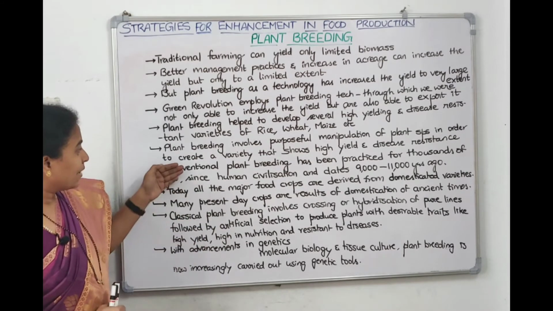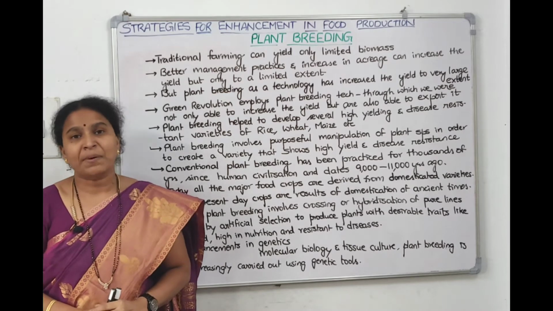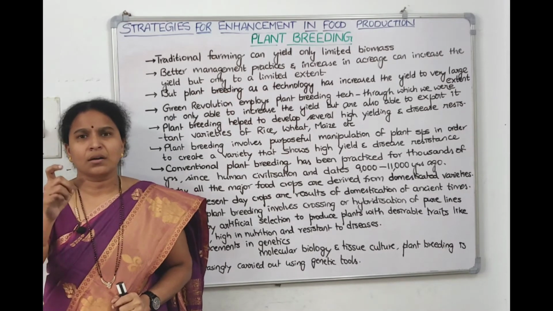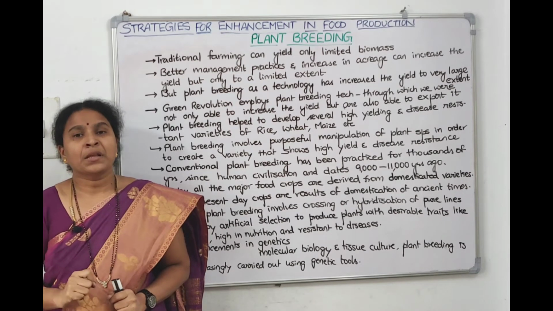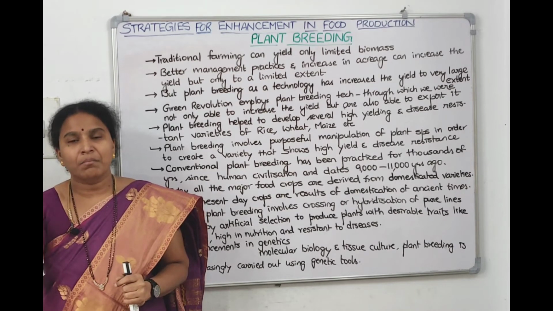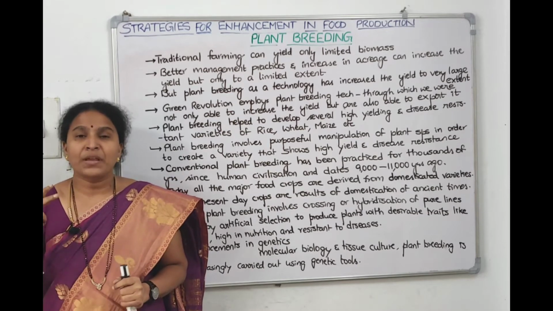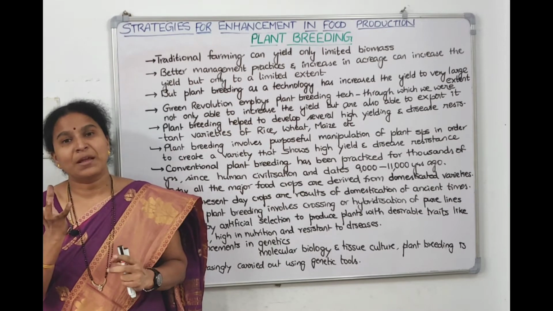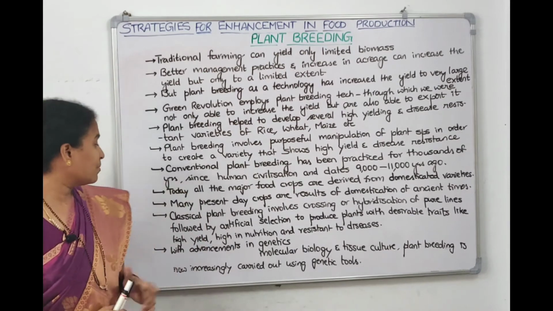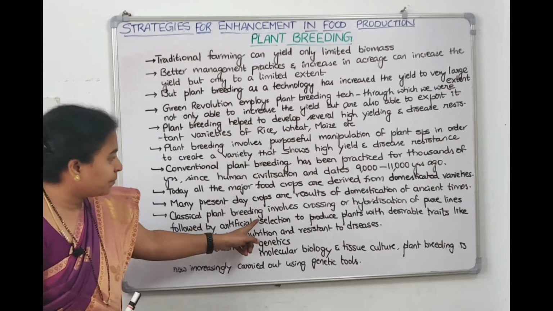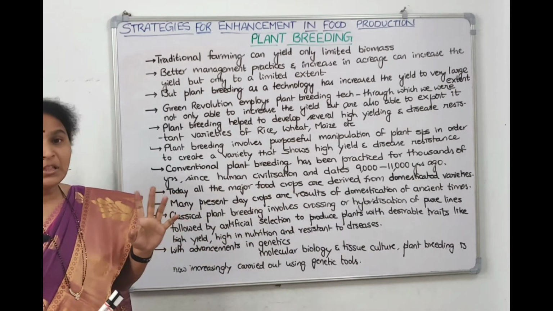The difference from conventional plant breeding to classical plant breeding is, in classical plant breeding I used a word called, what is that? Controlled breeding. So where we take a female flower, we emasculate it. That's what Mendel has done. So we emasculate it and we close the female flower, and the selected pollen only we drop it, right? So that comes under classical plant breeding. It involves crossing. Crossing is also called hybridization between the pure lines.